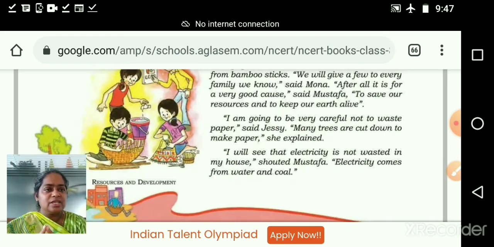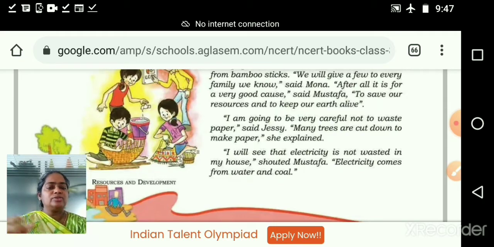Okay, today's homework, it is clear. Activity clear. What is the activity? You want to make a shopping bag or doormat or pillow cover with the help of old clothes. If your parents ask, say we are studying resources and how to conserve resources. So this is one of the methods to conserve resources. We can reuse the old clothes. Or your last year notebook pages are available. With the help of that also you can make one shopping bag.